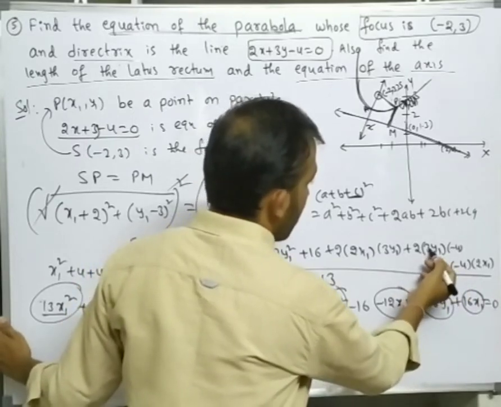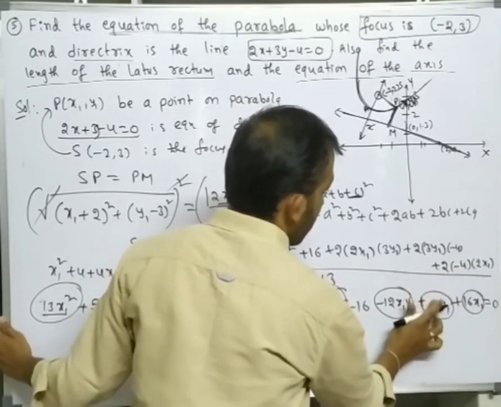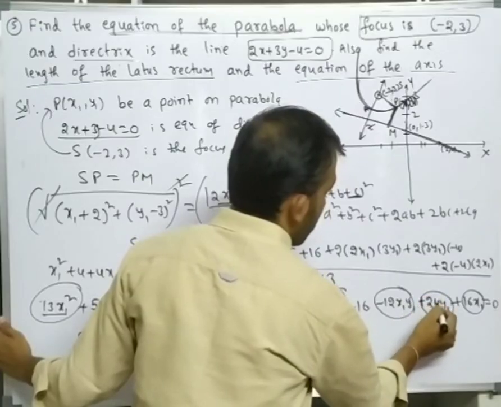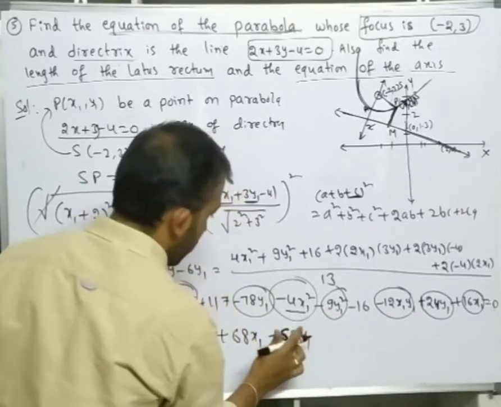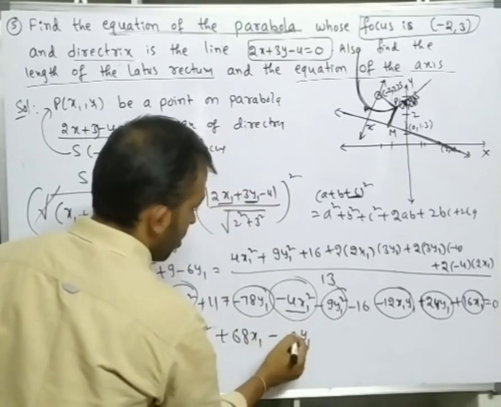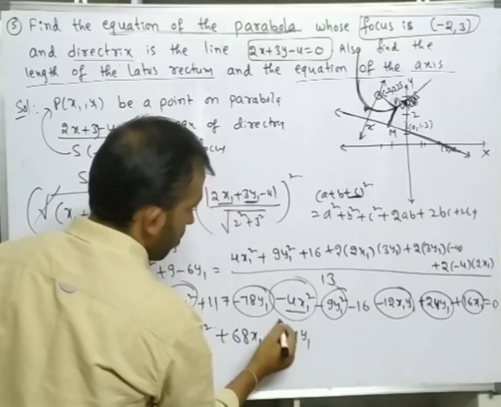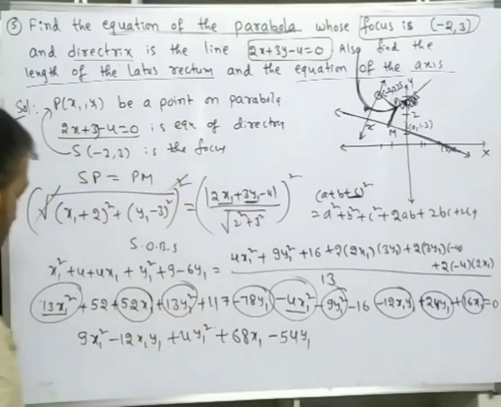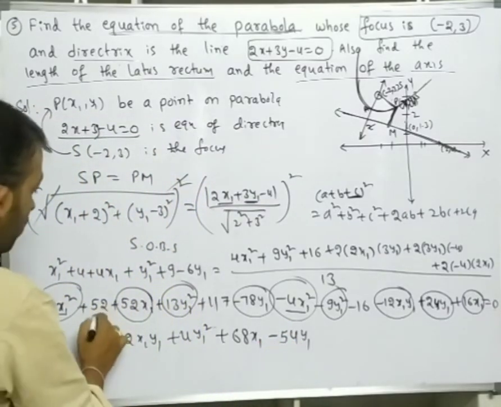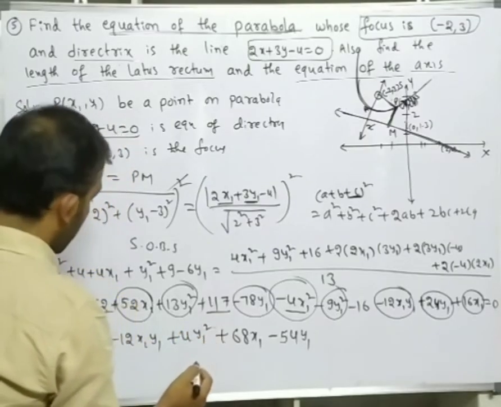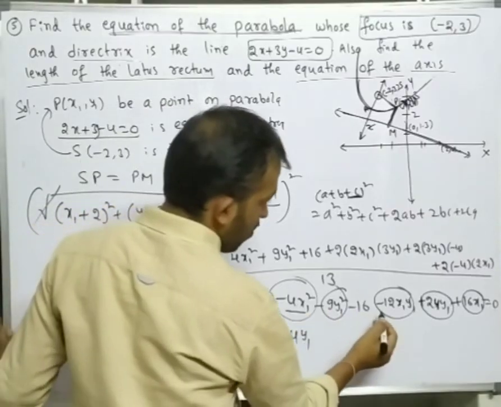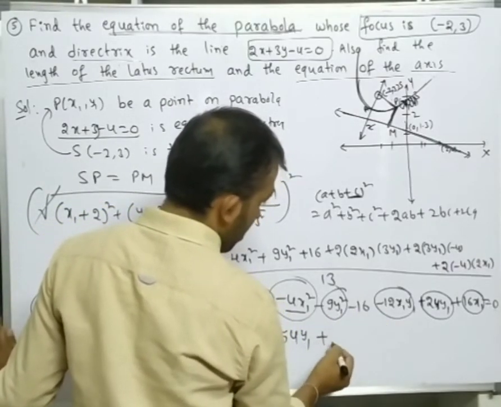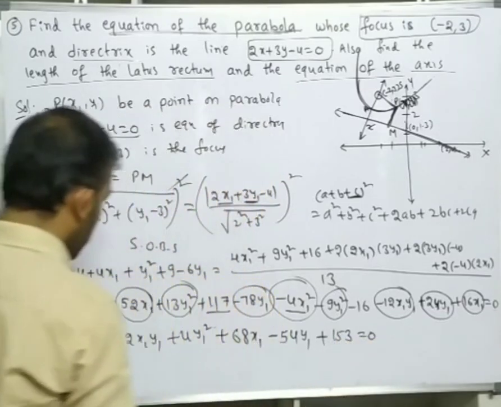Sorry, 2 3s are 6, 6 4s are 24, plus 24y1. So check yourself. Now minus 78y1 plus 24y1 becomes minus 54y1. Now the constants: 52 plus 117, that is 169, 169 minus 16, 153, is equal to 0.